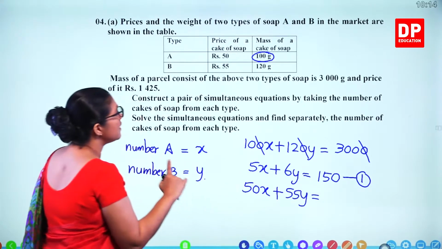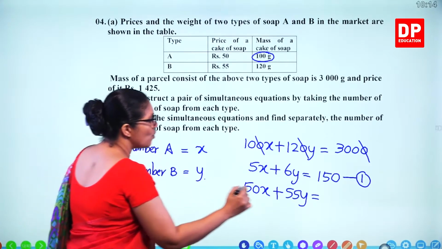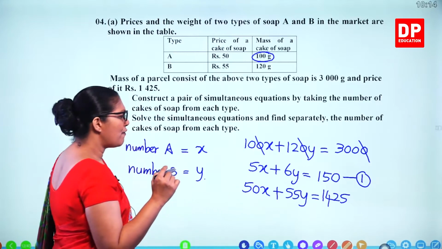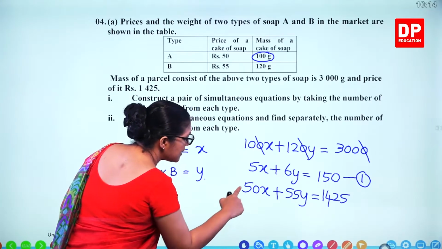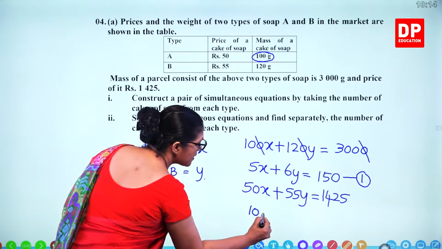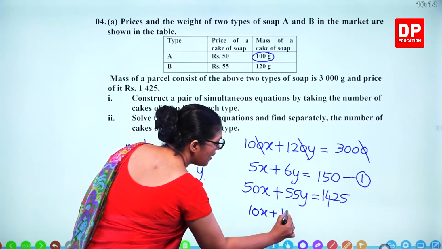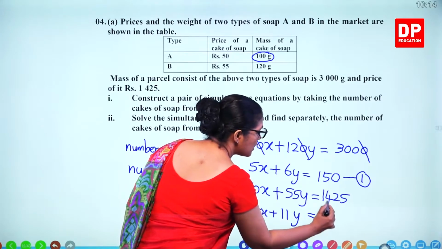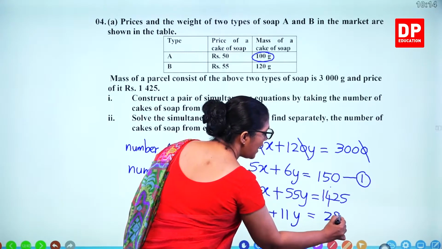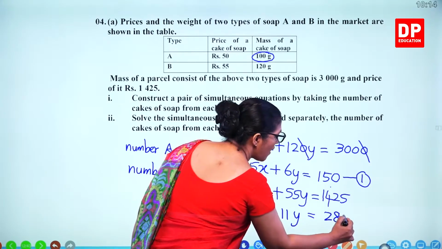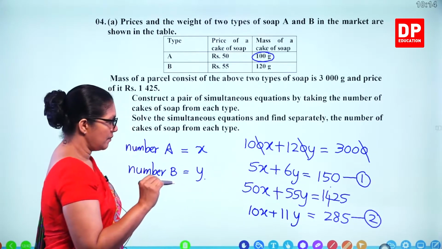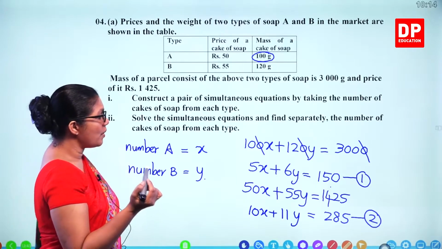The total is equal to 1425. Can we simplify? Divide by 5 and see. You get 10x plus 11y. Divide by 5 here. 5 times 2, 10. 42, that's 8. 40 for 25, that's 5. That's the second equation.